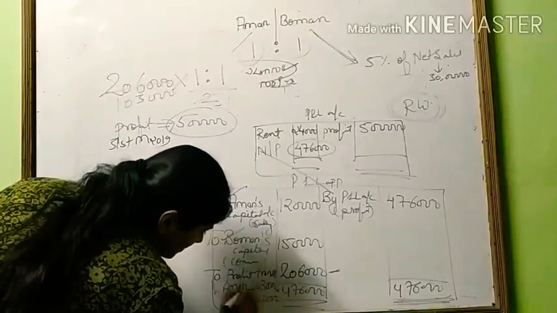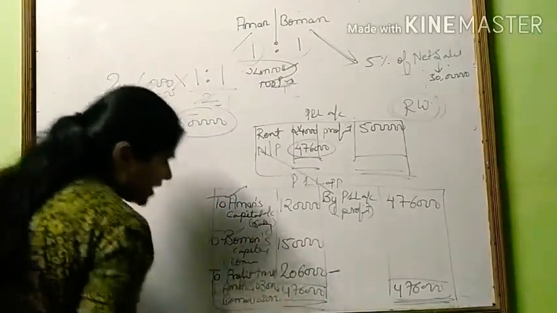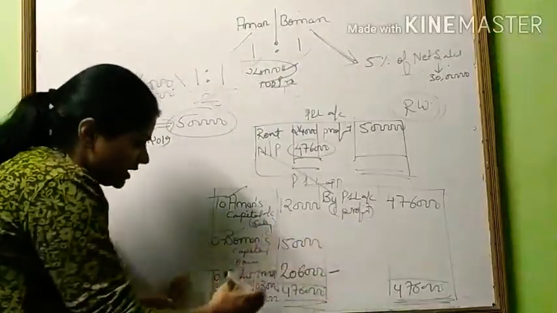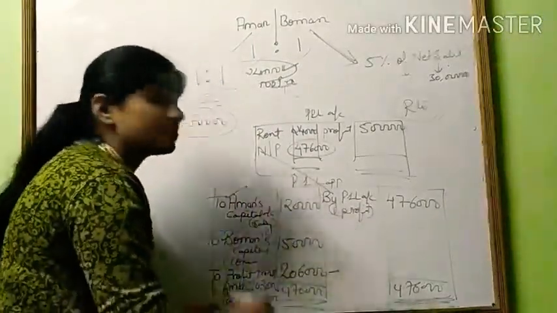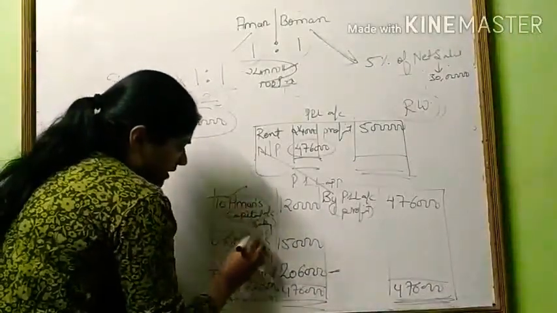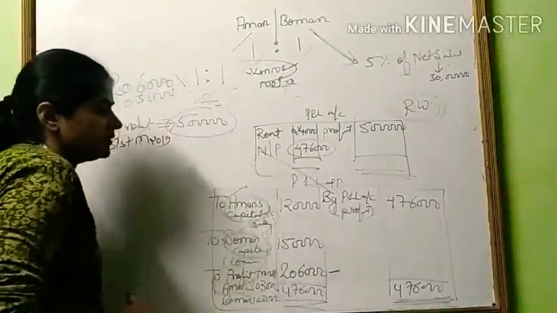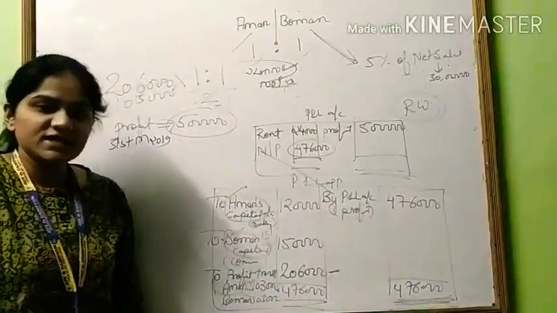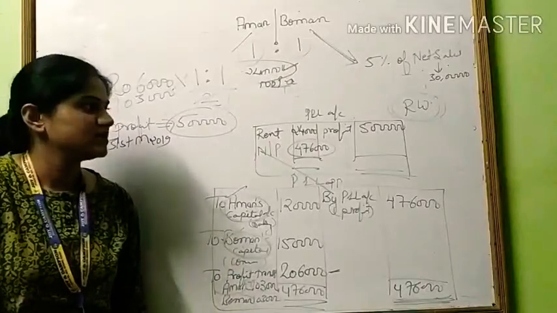Why have we written Aman's capital account and Boman's capital account? Because after this profit and loss appropriation account, another important account is the partner's capital account. Okay, clear? In the next class we will discuss some other topics.